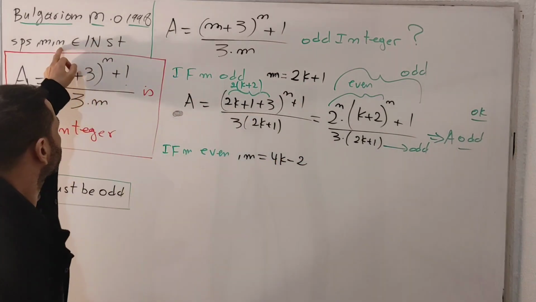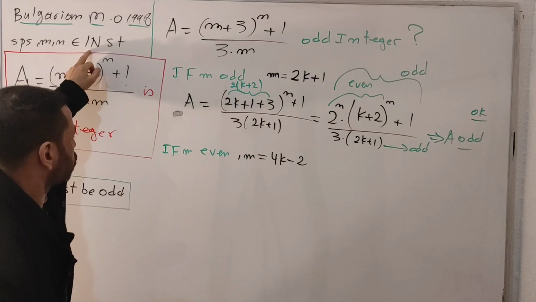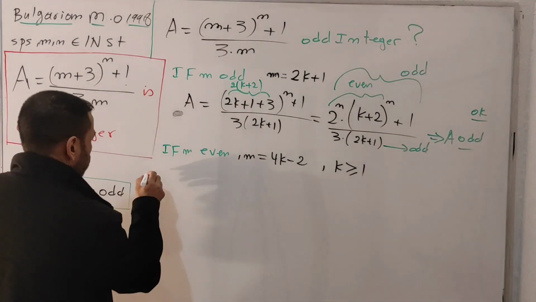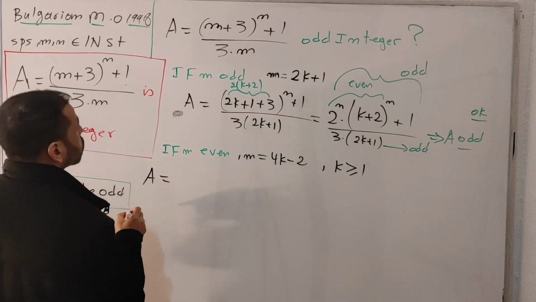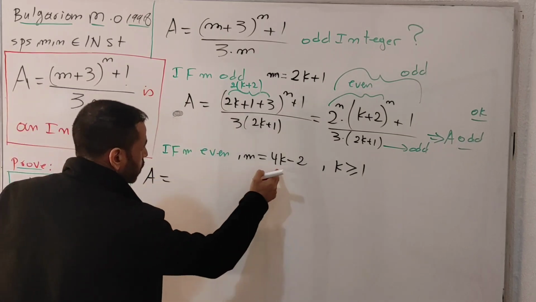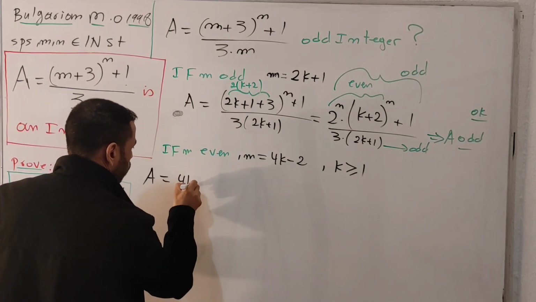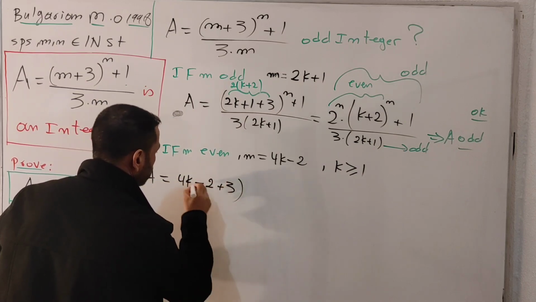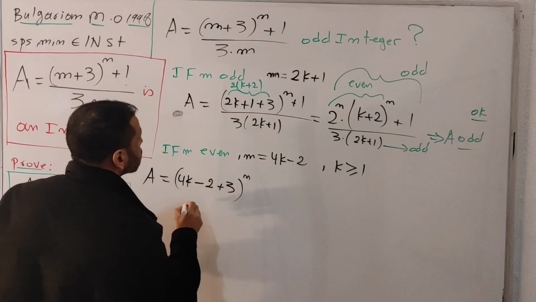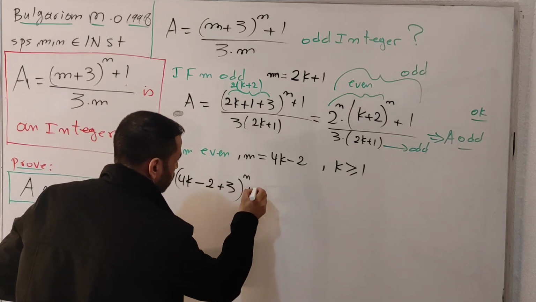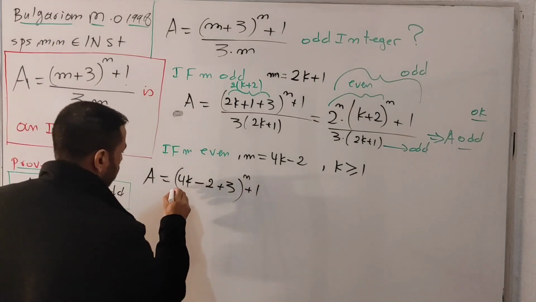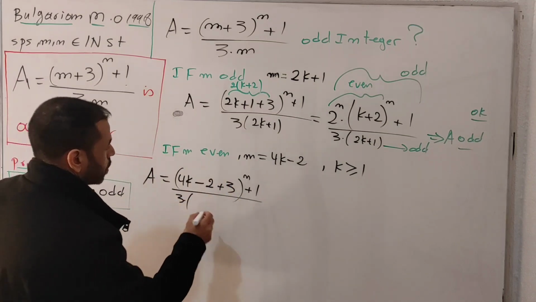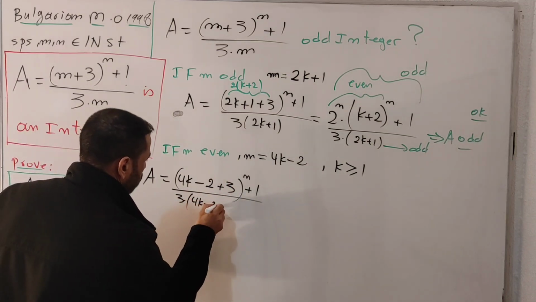Since m and n are natural numbers, that means m starts with the number 1 and up. So we'll have capital A equals m replaced with this value, 4k minus 2, plus 3, to the n, plus the number 1, divided by 3 multiplied by 4k minus 2.